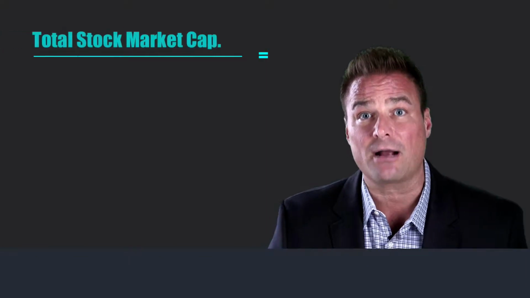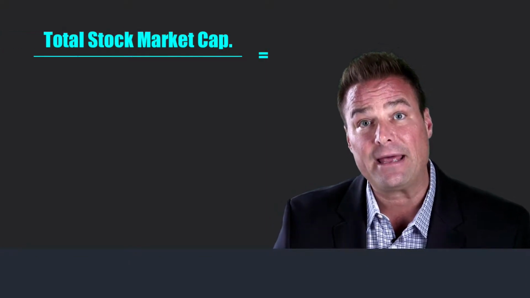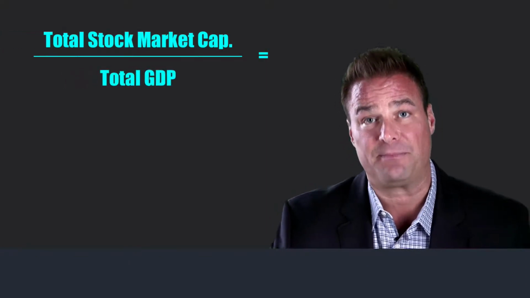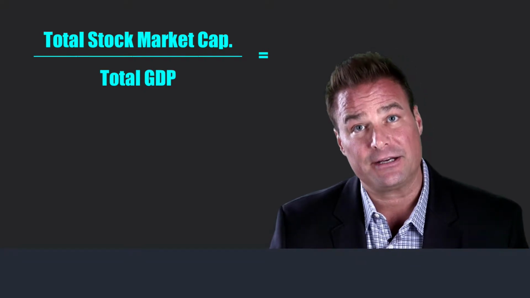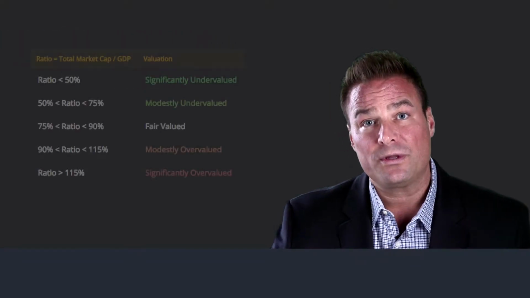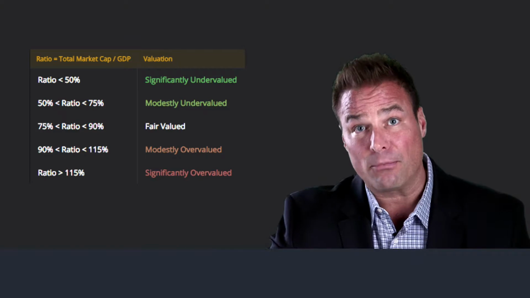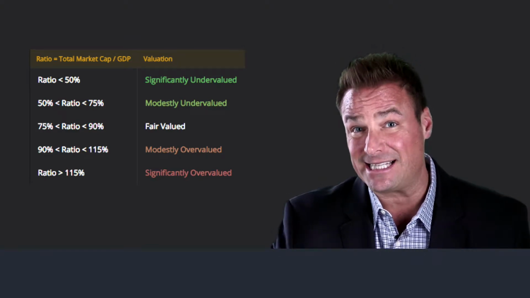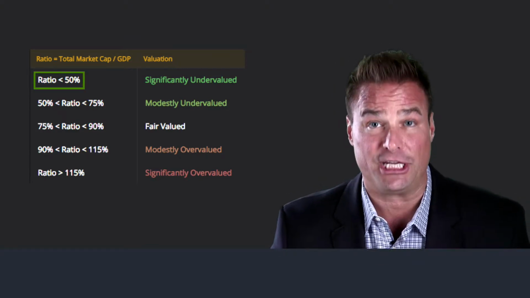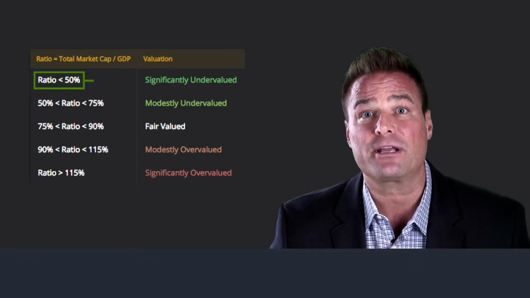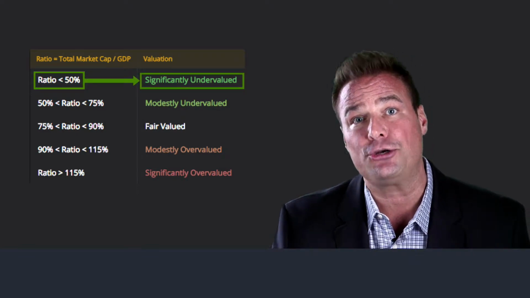Warren Buffett took the total amount of money invested in the stock market, total stock market capitalization, and measured it against GDP. And here's what he found. When the total amount of money in the market was less than 50% of GDP, our stock market was significantly undervalued.